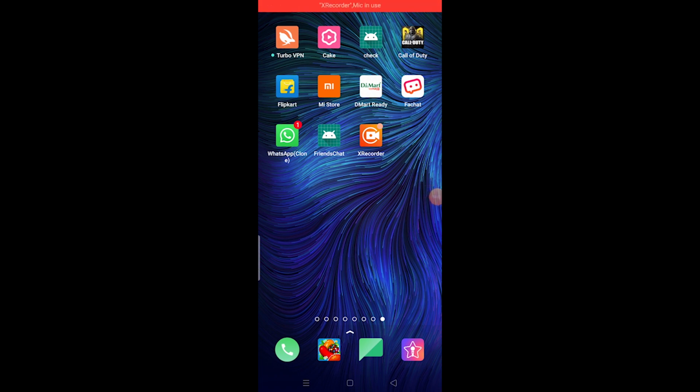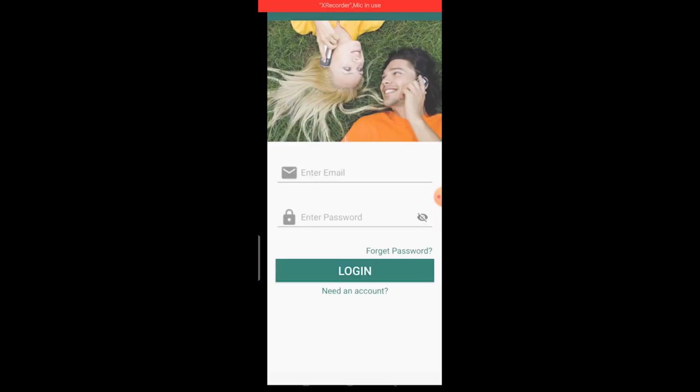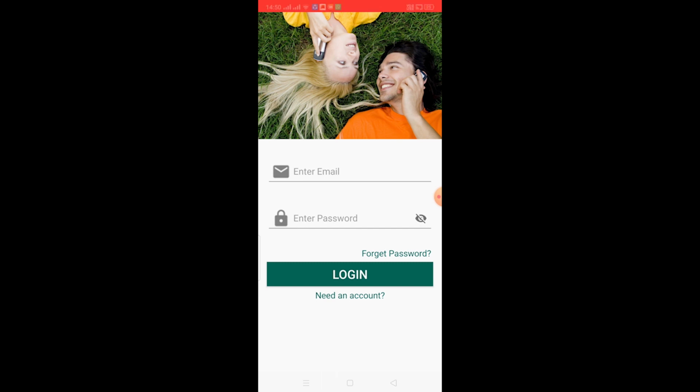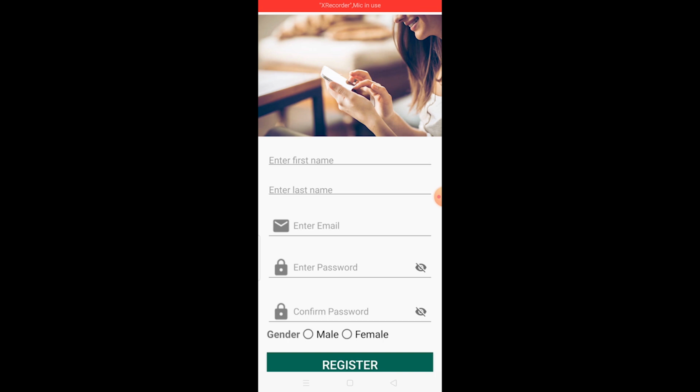Welcome to our Friends Chat project. In this project, we have created a chatting application. Here is its name, Friend Chat. We opened it. Here is the login page. If we click on need an account, we go to the register page.